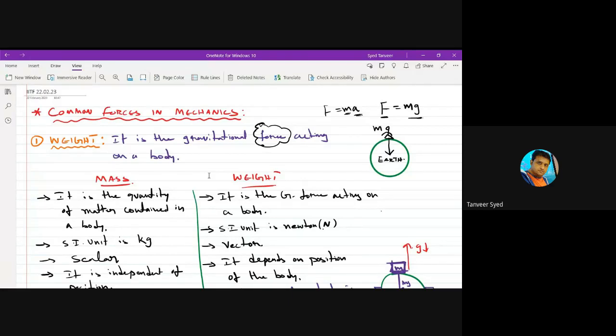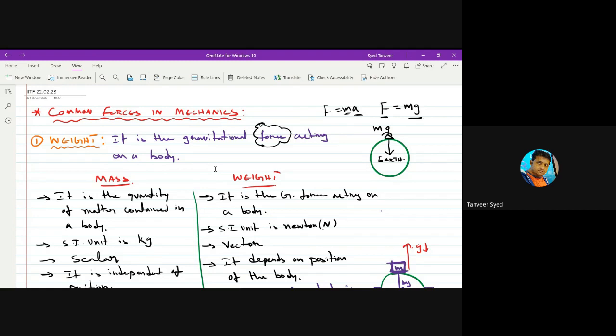by the planet on which it is present. We call it weight. Gravitational force exerted on a body by the planet on which the body is situated, you call it weight. So a body which is on Earth will have weight due to Earth's gravitational force. A body which is on Moon will have weight due to Moon's gravitational force. A body which is on Jupiter will have weight due to Jupiter's gravitational force.